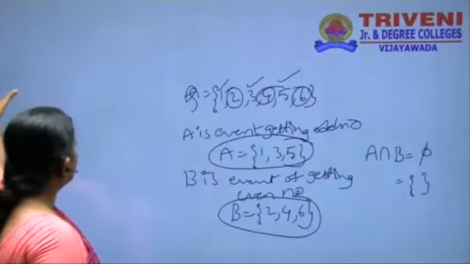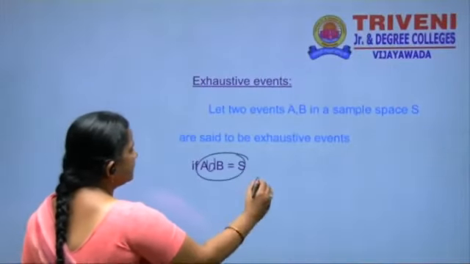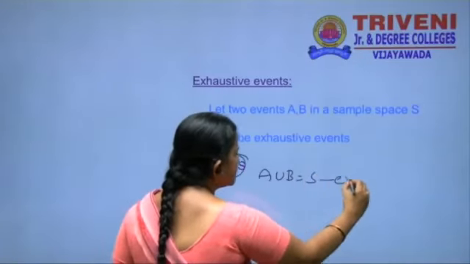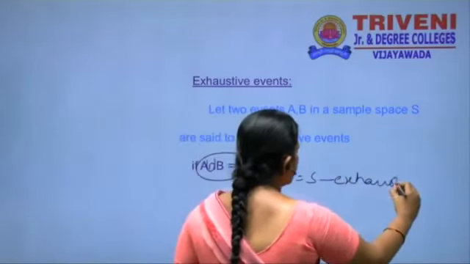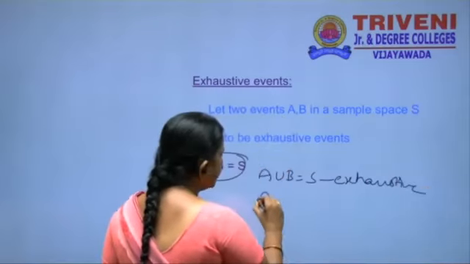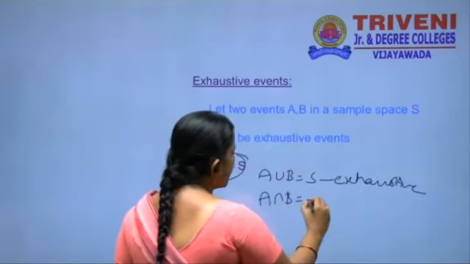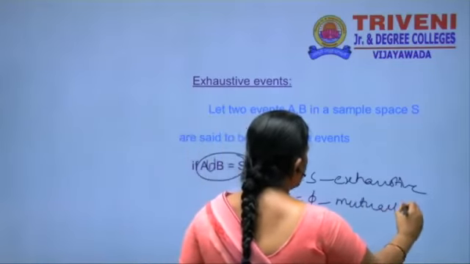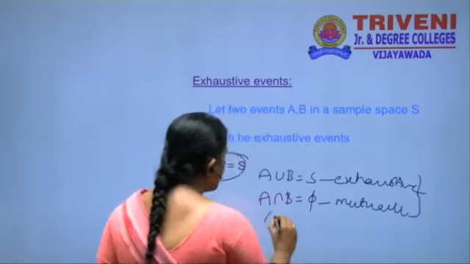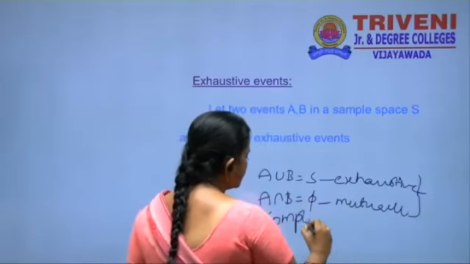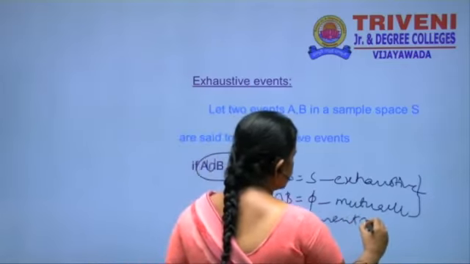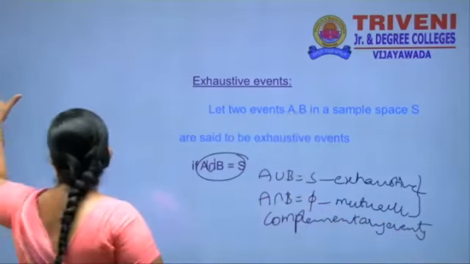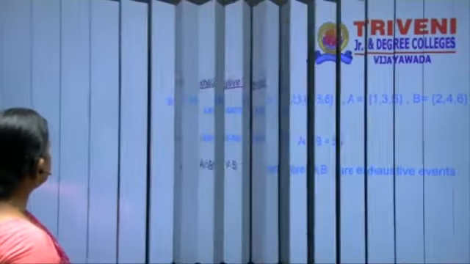Exhaustive event is A union B is equal to S, and A intersection B is equal to phi means it is a mutually exclusive event. Both these two events, you know, are complementary events. Both these events are called complementary events.